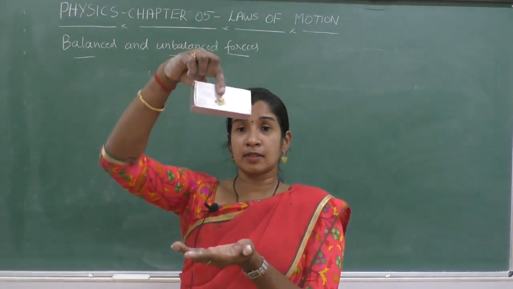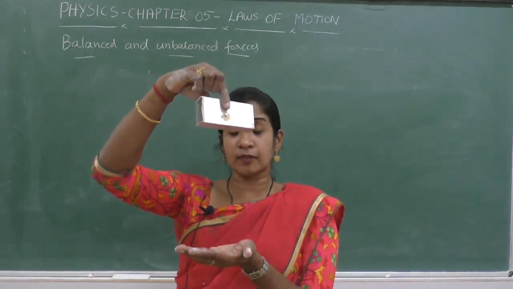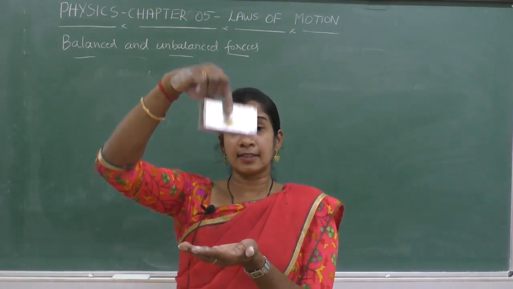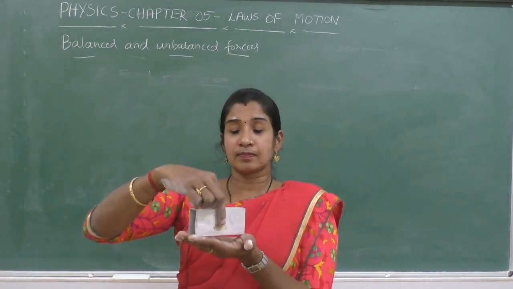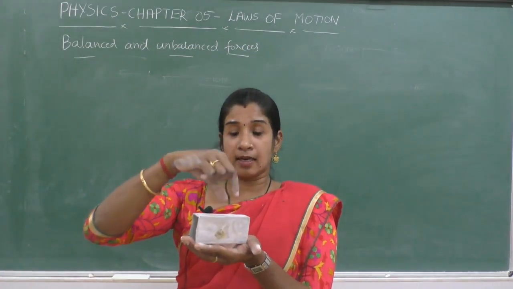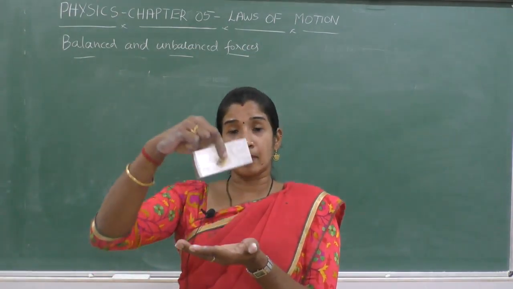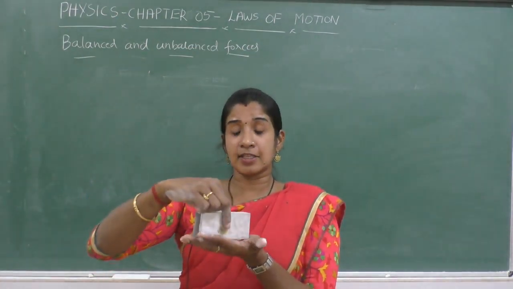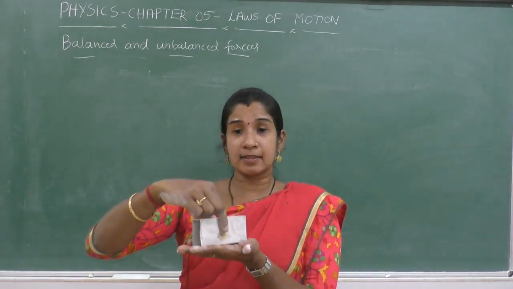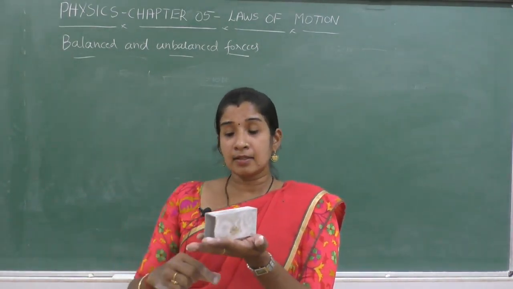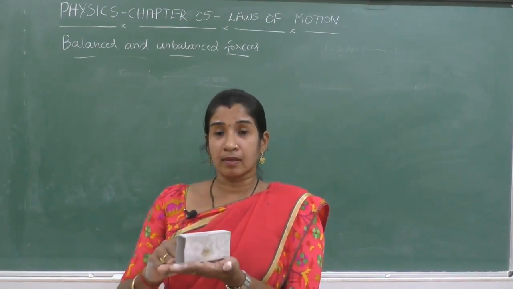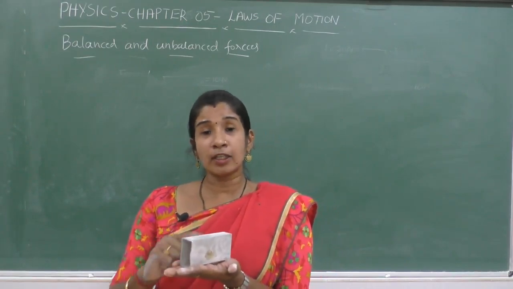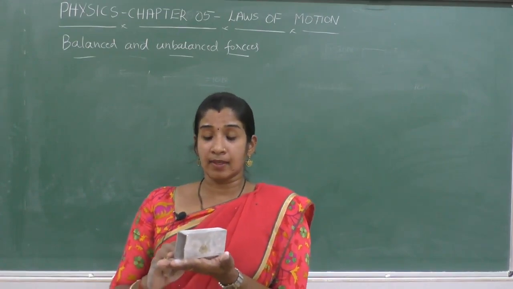The force of gravity acts on this object and it moves with a force that is the product of mass and acceleration, and it hits the hand, but the hand is not moving. Why? What about that principle?